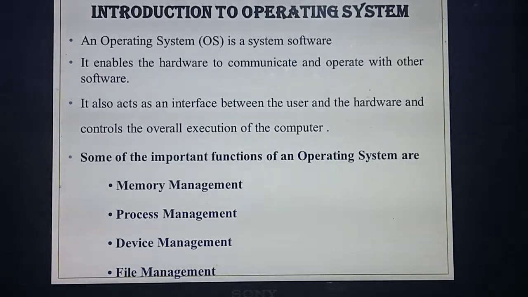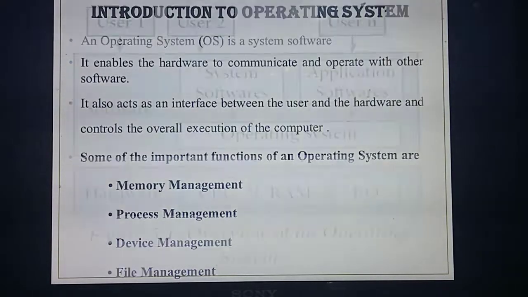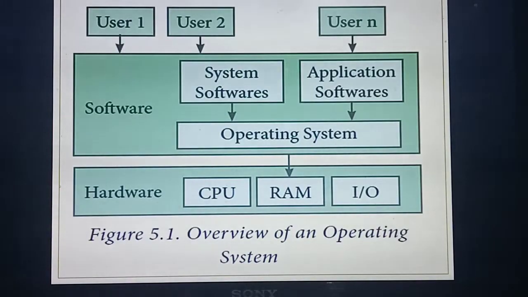What are the important features or functions of the operating system? You studied them in the last chapter: memory management, process management, device management and file management. You studied just an introduction to this kind of management. Listen, this is the overview of an operating system. Listen carefully. What's the use of operating system? It mainly acts as an intermediary between the user and the hardware and software, and it also makes the user interact.